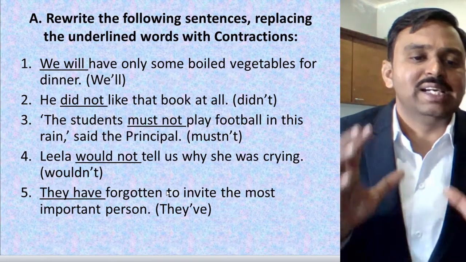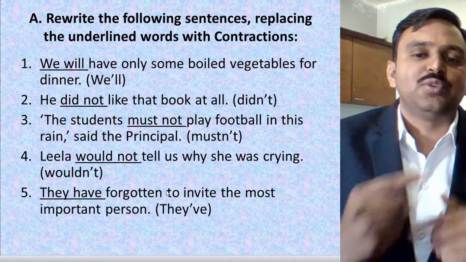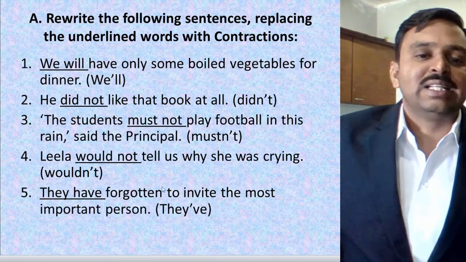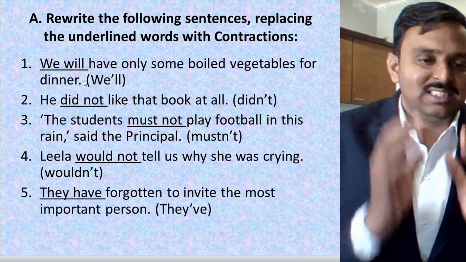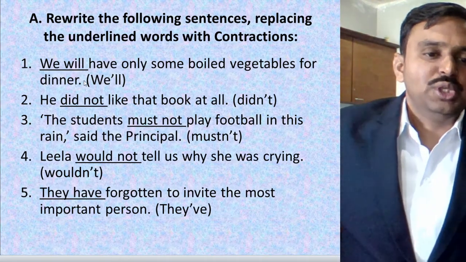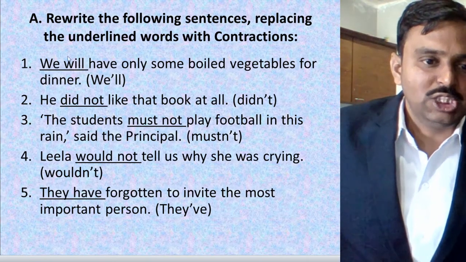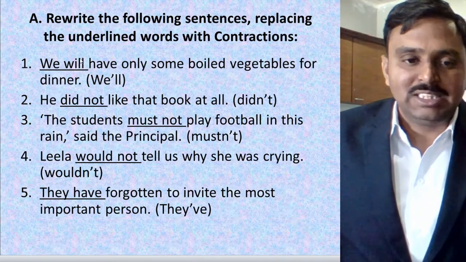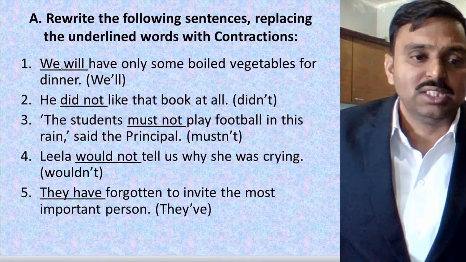Now we have exercise A, and in this you need to rewrite the following sentences, replacing the underlined word with a contraction. As there is some exercise in your textbook, you just need to remember that on the underlined words we have to write the short form. In the textbook you can mark with a pencil: we will, or will we. Alright, so look at this.